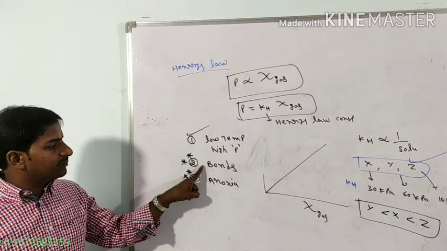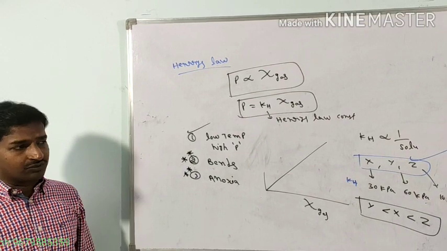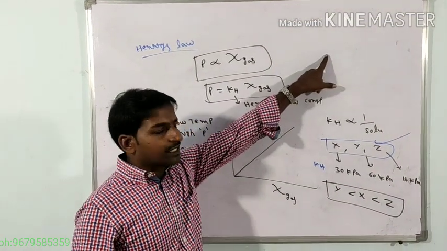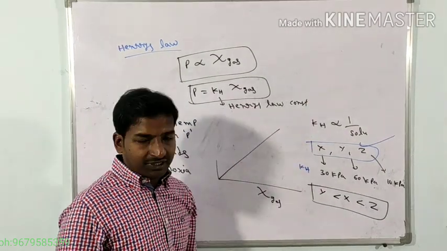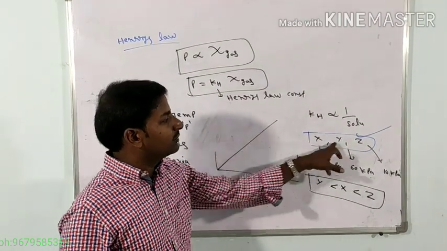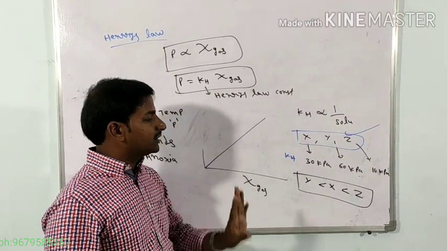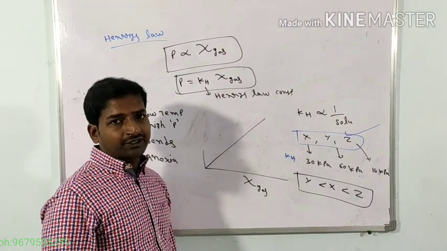The second question is define bends and anoxia. The third question is why gases tend to be less soluble on raising the temperature. Next, the fourth question: they will give you three gases X, Y, Z with their KH values, and you have to arrange the solubility order in water. Clear?